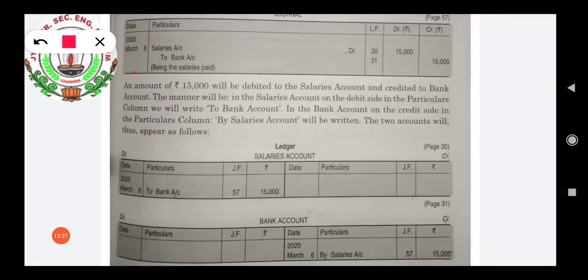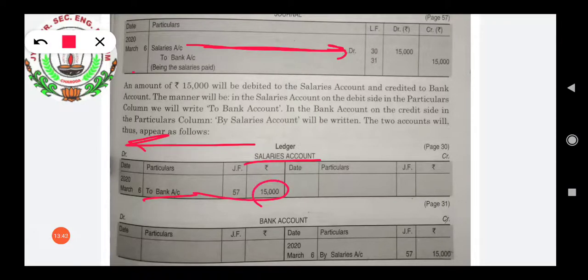So here we have the salaries account which has been debited. Under the ledger we will make the salaries account. Now how will we write the particulars? Salaries account debited. So on the salaries account debit side, write to bank account and its amount.